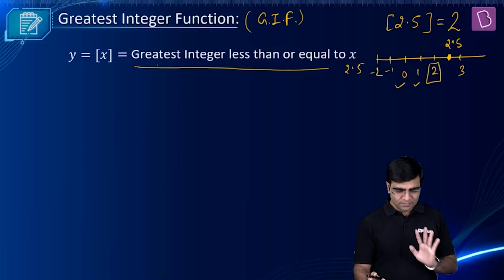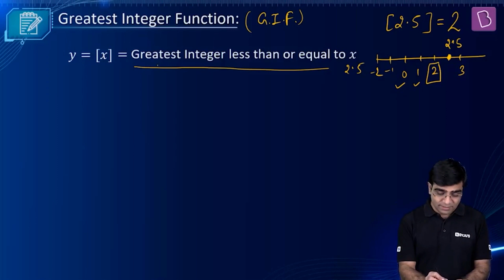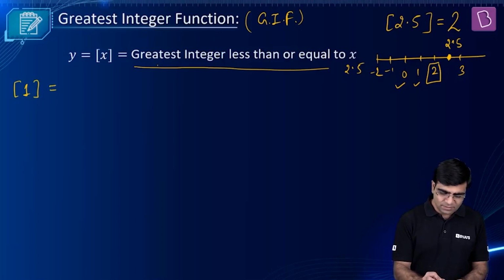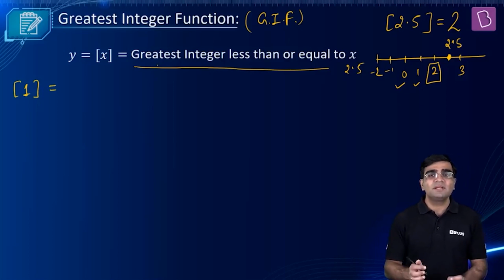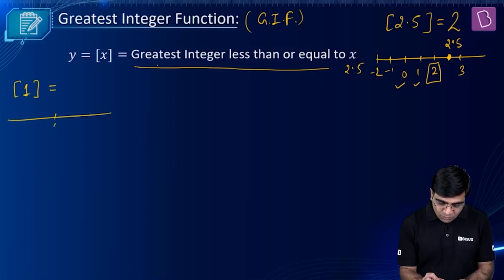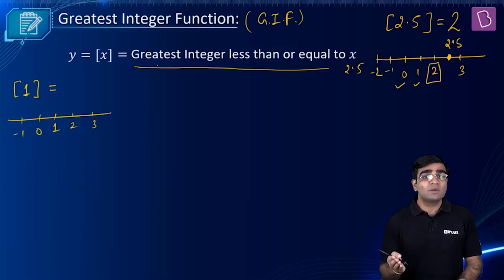Understood? Sure? Okay. Now let's say somebody wants the GIF of 1. What is GIF of 1? See, greatest integer less than or equal to 1. Plot the number line: 1, 2, 3, 0, minus 1.